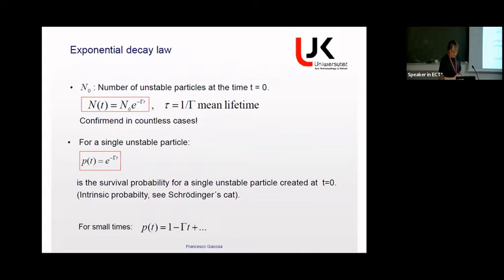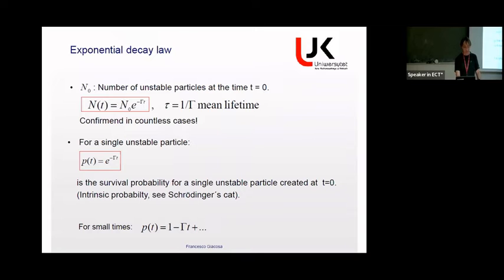So first thing, if we put, for instance, a box of N0 unstable particles, even from high school, we know that the number of unstable particles decreases according to the exponential decay law, which is the one here, where tau is 1 over gamma, with h bar equal to 1, the mean lifetime. This is confirmed in countless cases, of course. It is a very good empirical law.